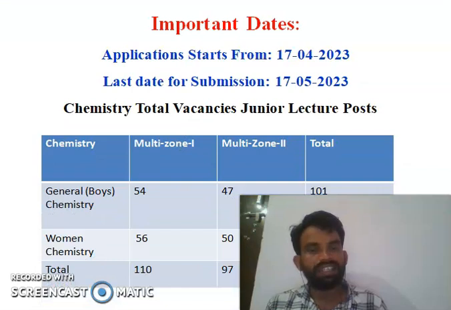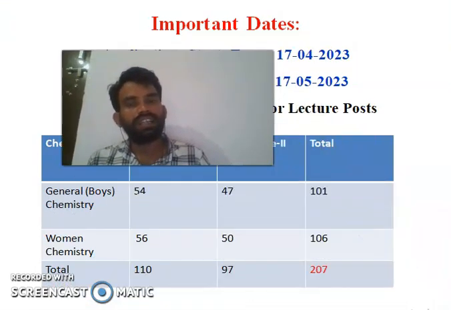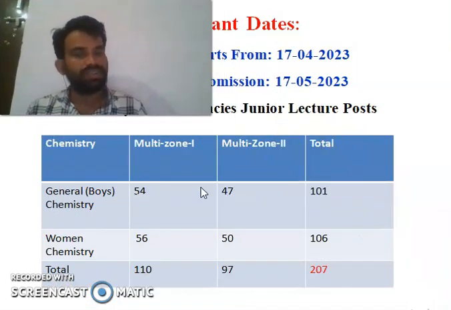Another thing you can see is the chemistry vacancies zone wise: multi-zone 1, multi-zone 2 and total vacancies, for general boys chemistry and women's chemistry. General boys chemistry has 54 vacancies in multi-zone 1 and women's 56, total 110. In multi-zone 2, boys 47 and women's 50, total 97.